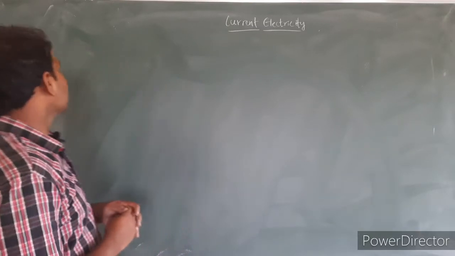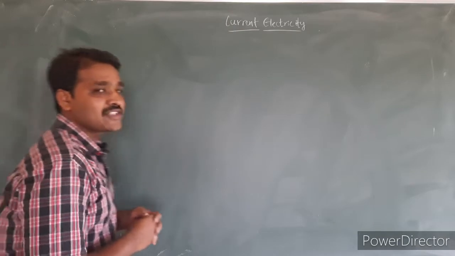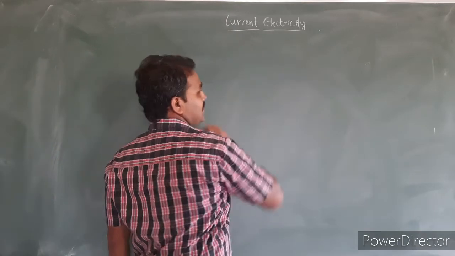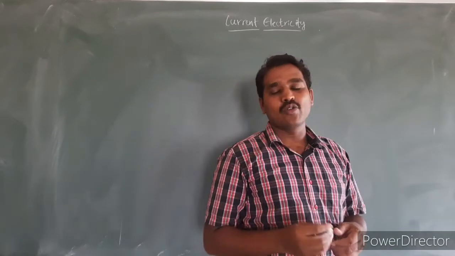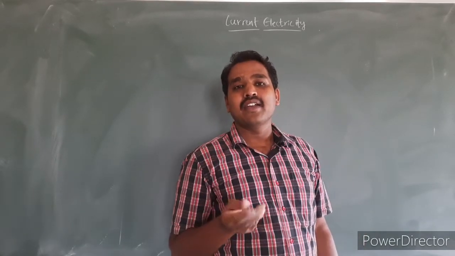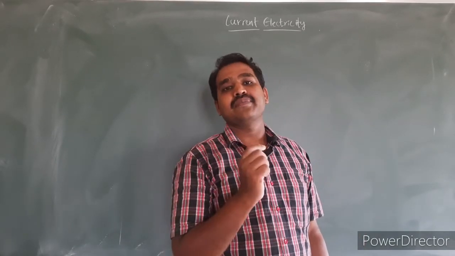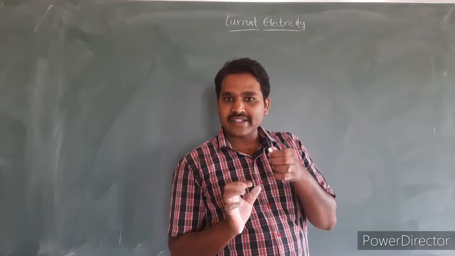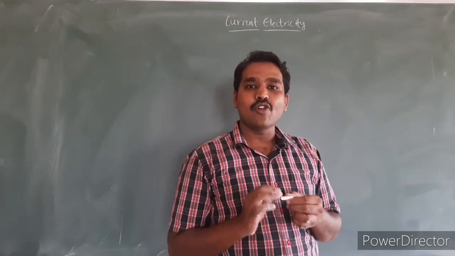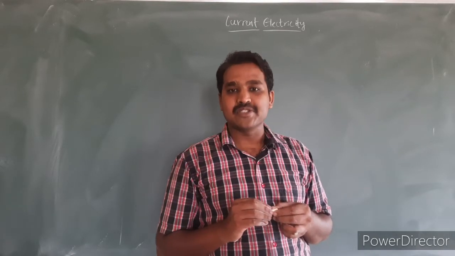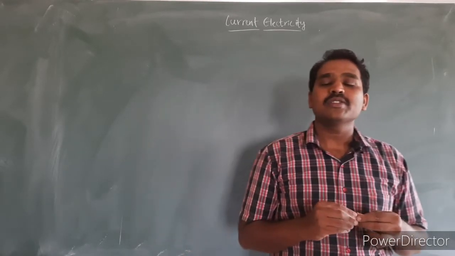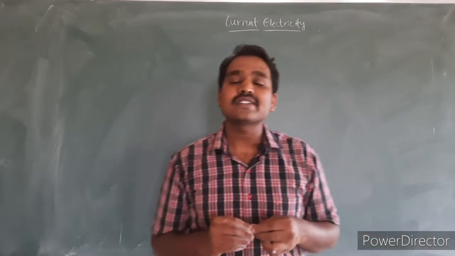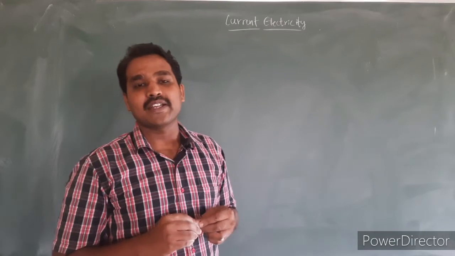First, let us look at the basic definition of electric current. Whenever I hold some metal piece in my hand, I don't feel any electric current. But whenever there is some external source connected to this metal piece, there is a flow of electric current that we can measure. Based on the property of electrical conductivity, we have basically conductors, insulators and semiconductors.